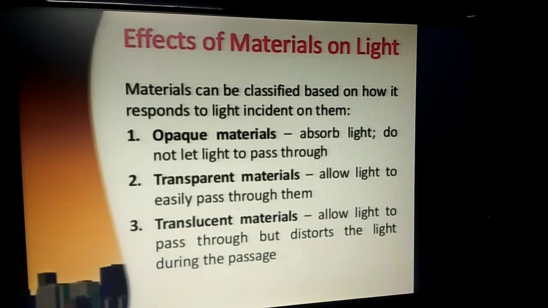For example, glass, air, still water, etc. Translucent materials or objects undergo both the phenomenon of refraction and reflection. That means they allow partially the light to pass through them and partially they will reflect, do not pass. So these are translucent. For example, tissue paper, butter paper, oil paper, ground glass, etc.